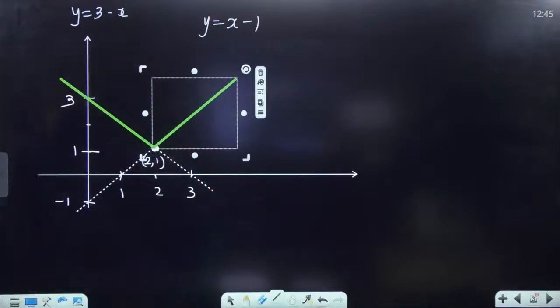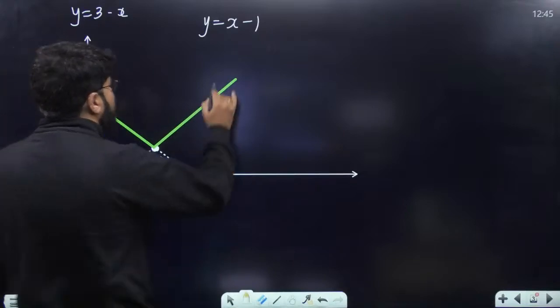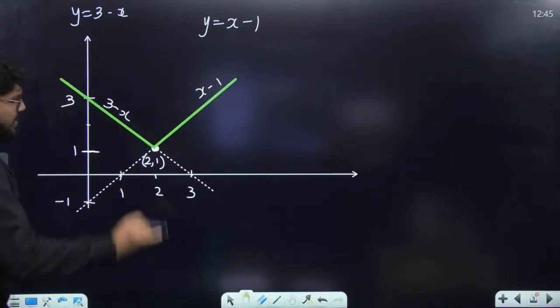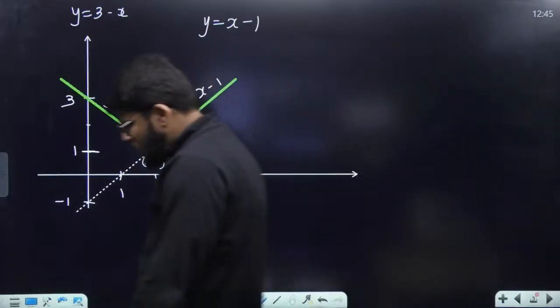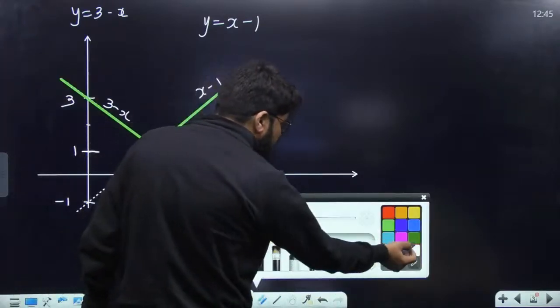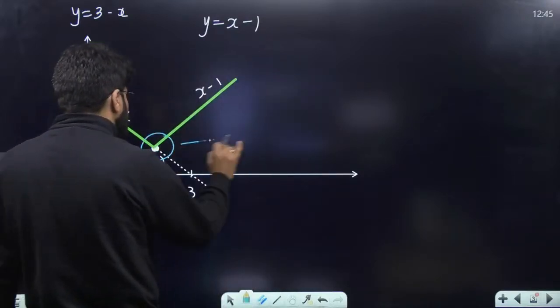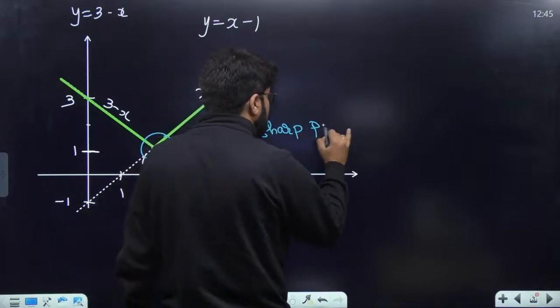Okay, that's it. This is the intersection point, known to us, that is 2 comma 1. This is the curve x minus 1. This is the curve 3 minus x. And the maxima of the two for all values of x is my graph. Now based on this graph, everybody should be able to answer what we know about this point. This is known as a sharp point or corner point.